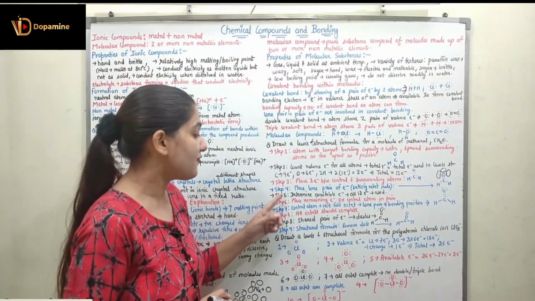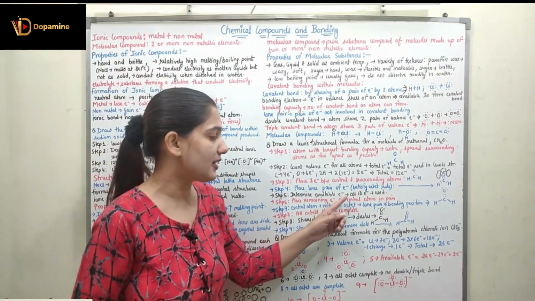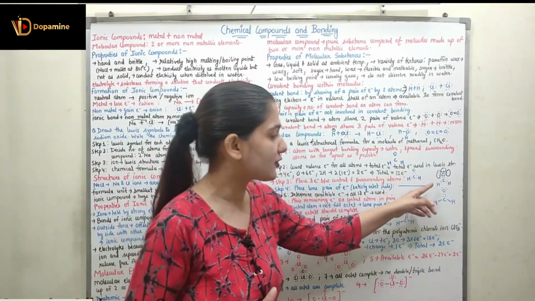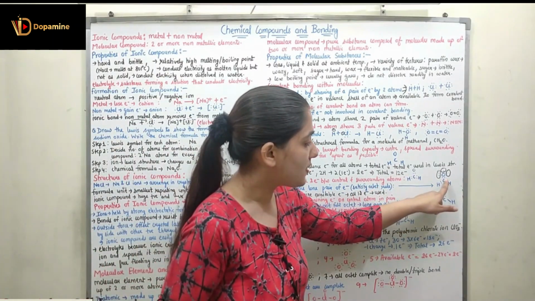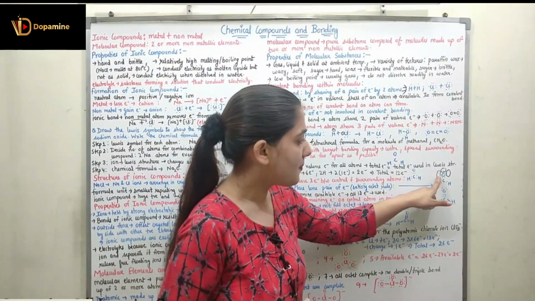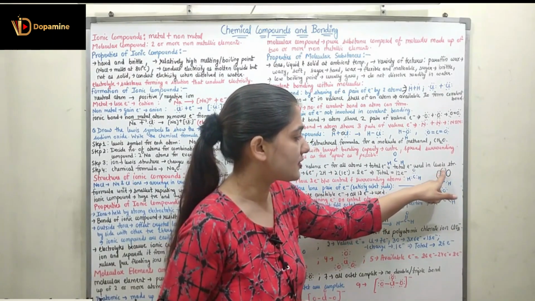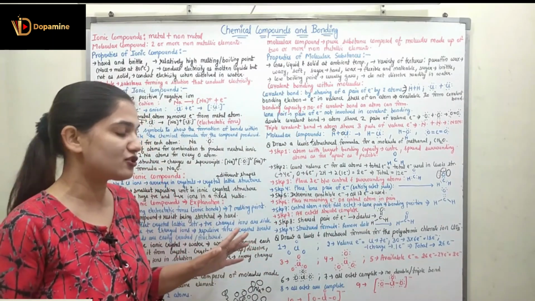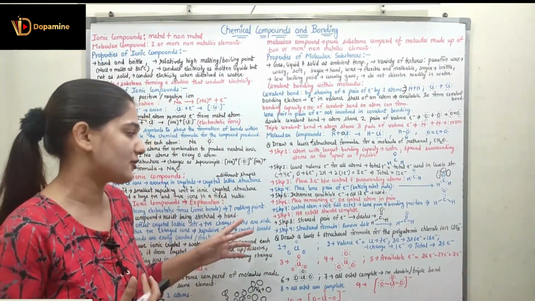Step 5 is to determine the available electrons. Here, if I calculate all of the electrons, 2 plus 2 plus 2 is 6, plus the 6 lone electrons. So 6 plus 6 is 12. So we have used all of the 12 electrons. So there are no available electrons now.